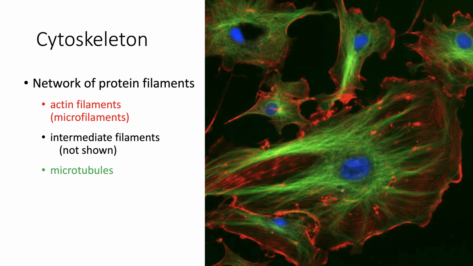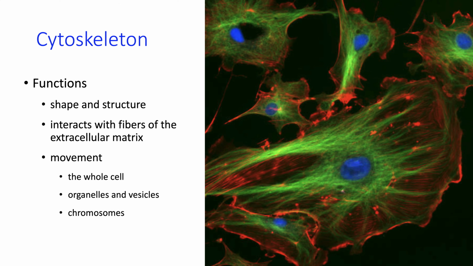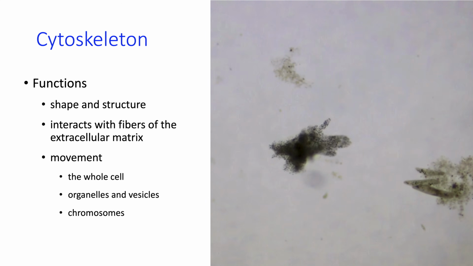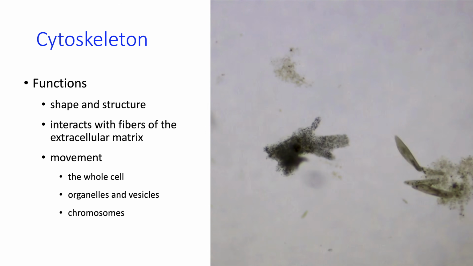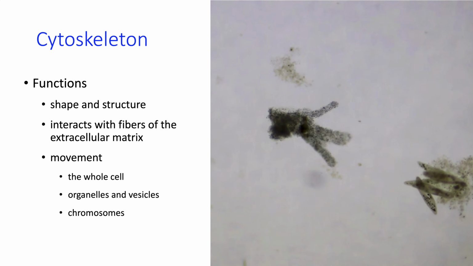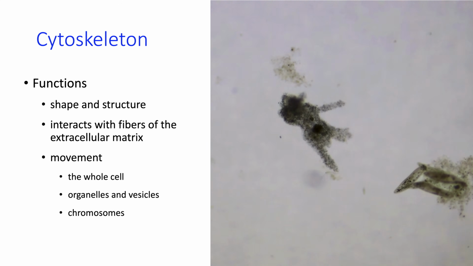And the cytoskeleton has many functions. It helps to give the cell shape and structure. It can interact with fibers outside the cell, such as connective tissue, and it's involved in movement. When I say movement, we could be talking about a couple of different kinds of movement. First, in some cells, it facilitates movement and migration of the whole cell. For example, when a single-celled organism like an amoeba moves, it is relying on the cytoskeleton.